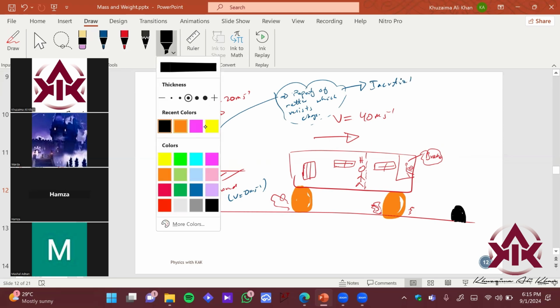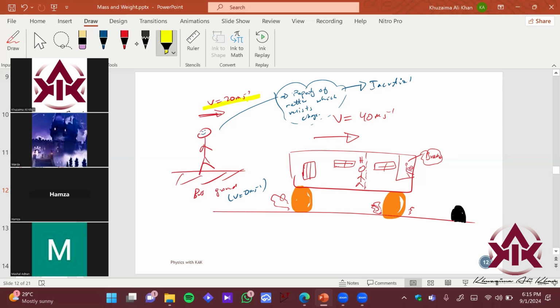Your body still wants to continue at a speed of 20 meters per second, but your bus has stopped. So you basically undergo a jerk, right? The body wants to continue, so the body comes over here, you undergo a jerk and come back. Your body wants to continue at 20 meters per second because inertia is the property which resists change.